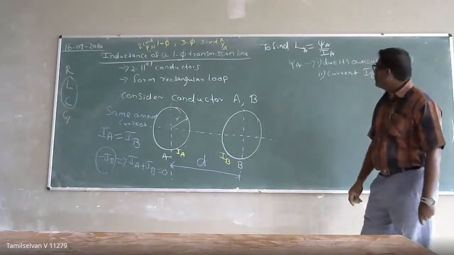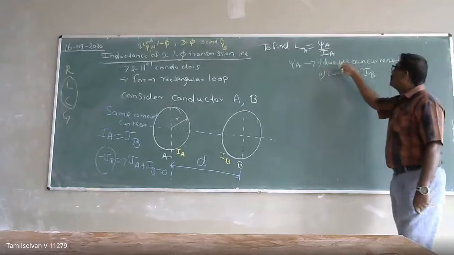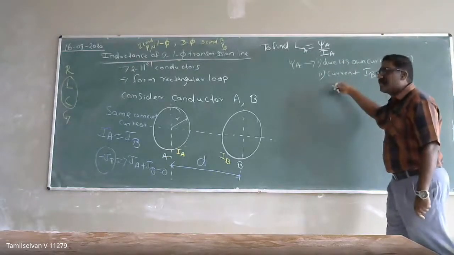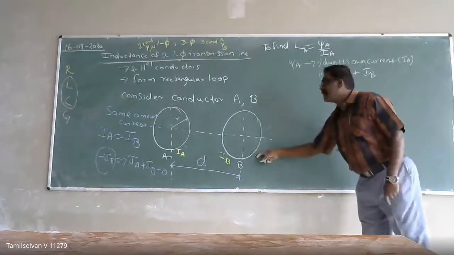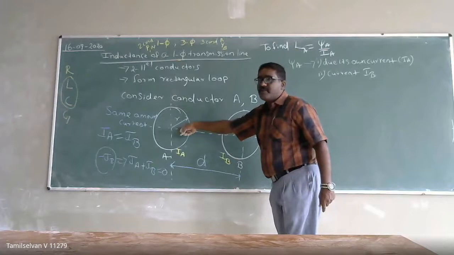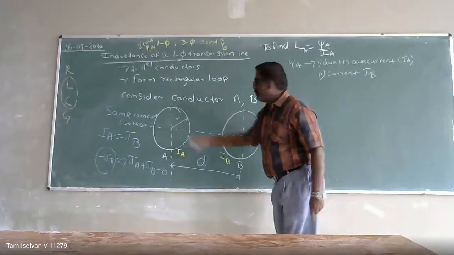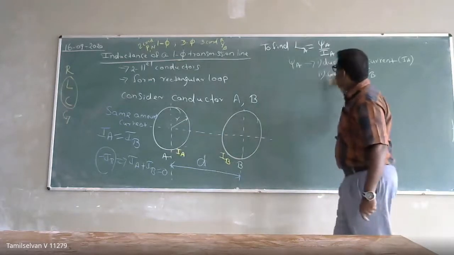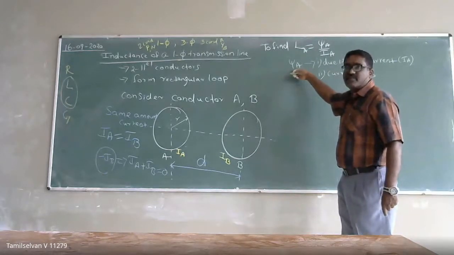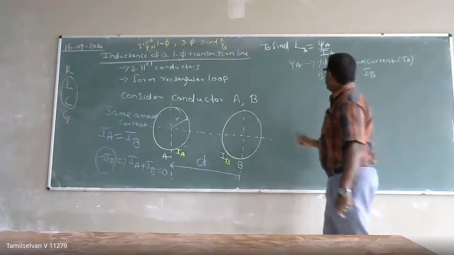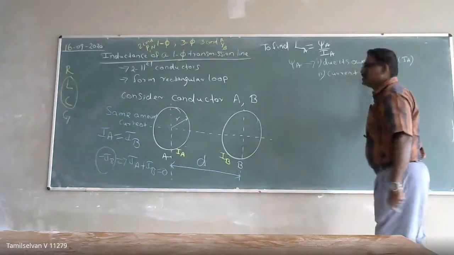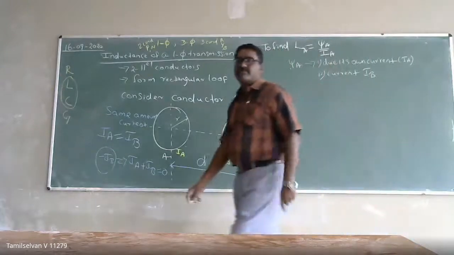The flux linkage will be due to two things: its own current, and the current flowing in conductor B, which also produces a flux linkage in conductor A. If I calculate both, that gives the total flux linkage in conductor A. So first, what is the flux linkage due to its own current?